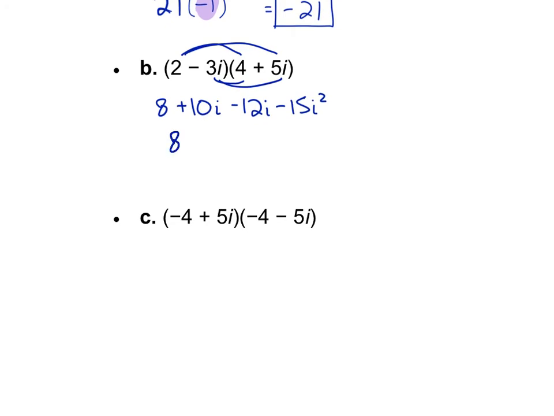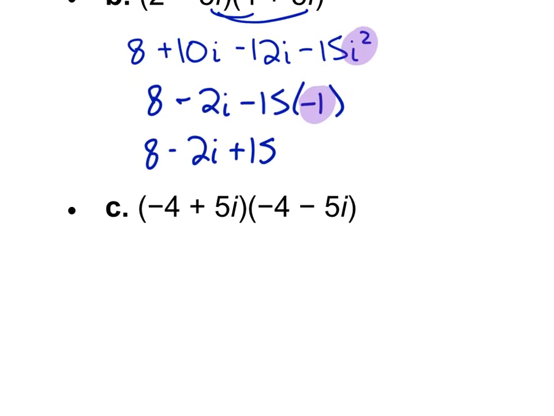So 8, 10, and negative 12, that's negative 2i. 15, i squared is negative 1. So 8 minus 2i plus 15. Where did I get the plus 15? Negative times negative. Negative 15 times negative 1 is positive 15.